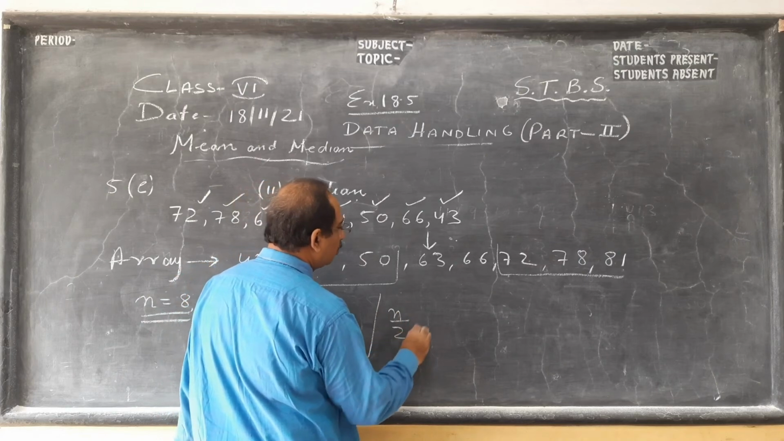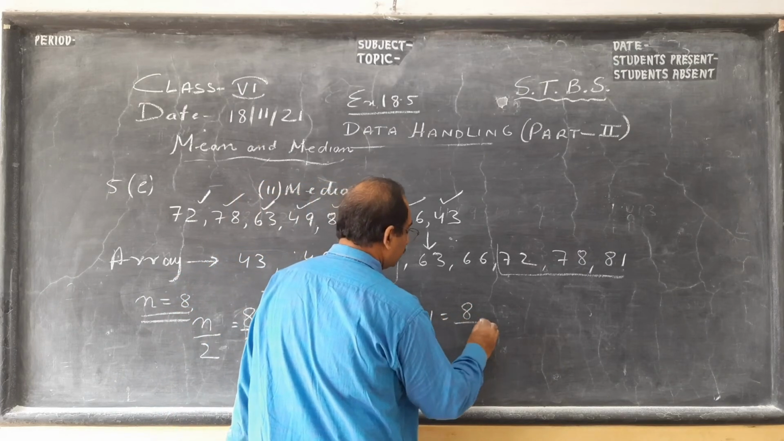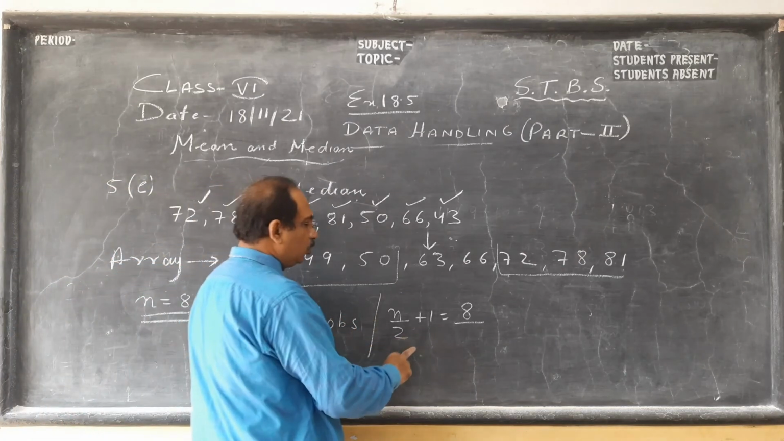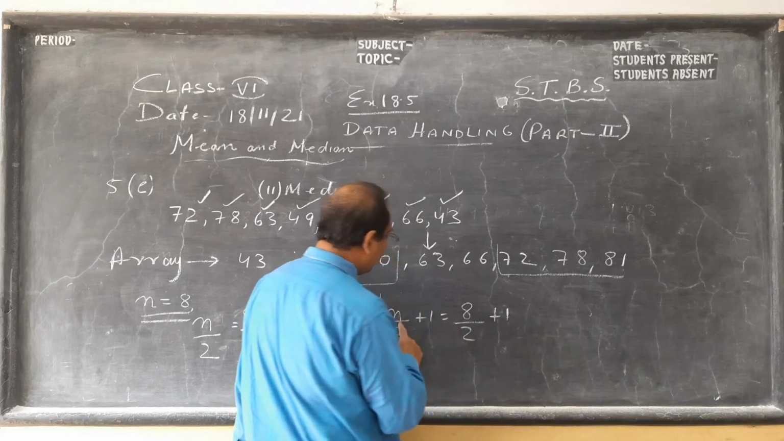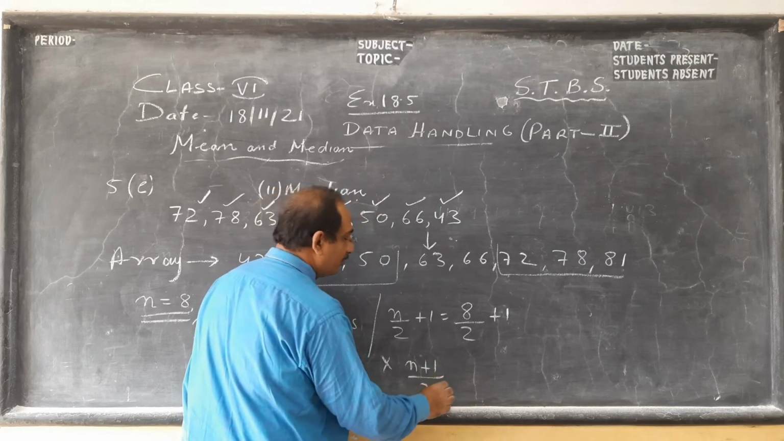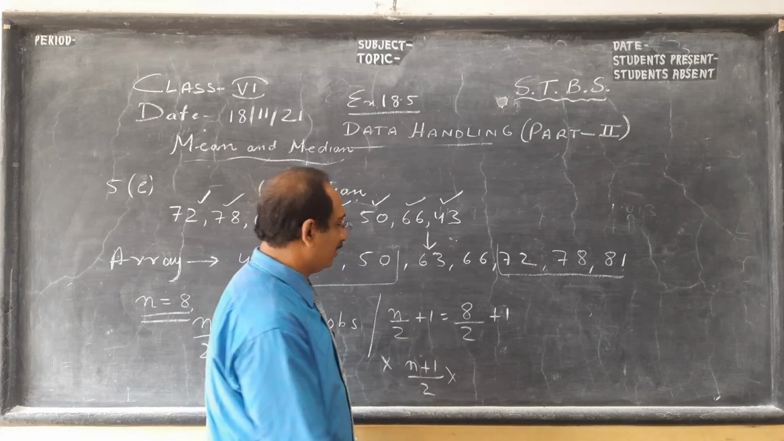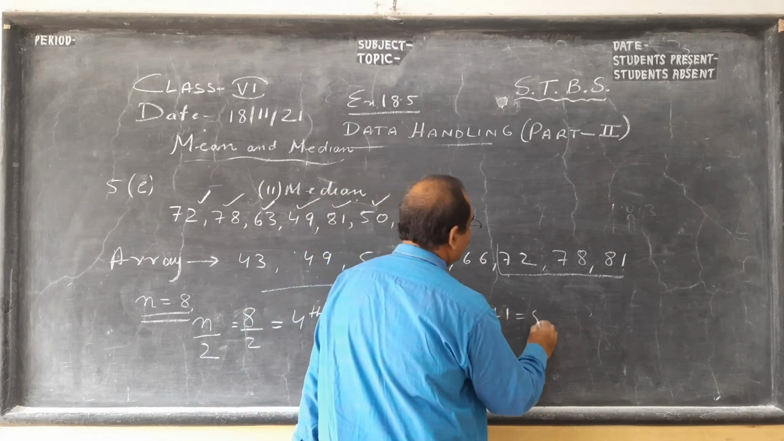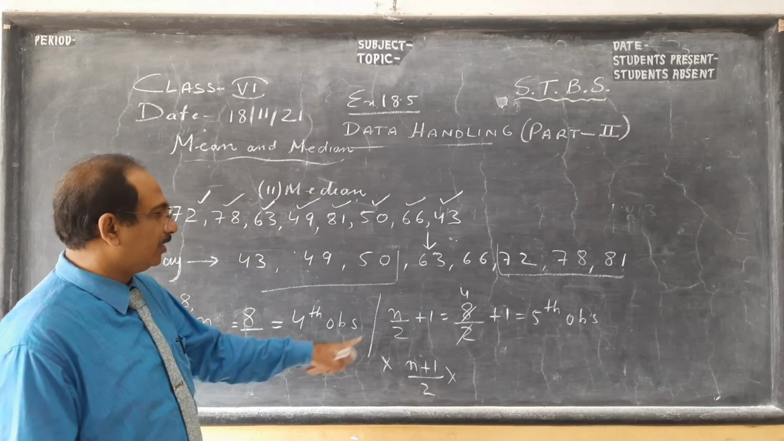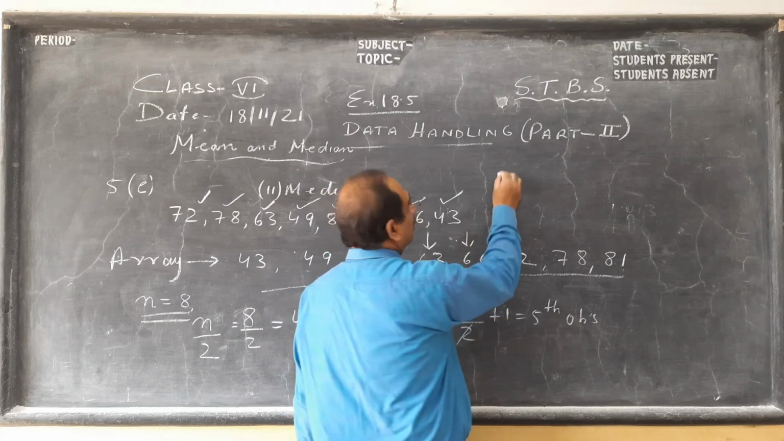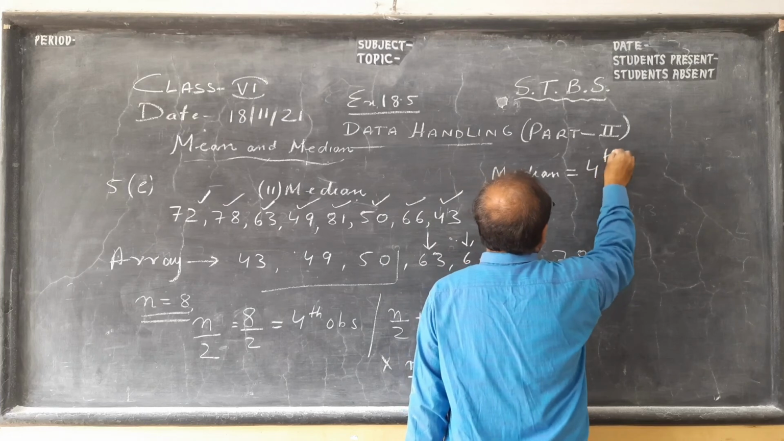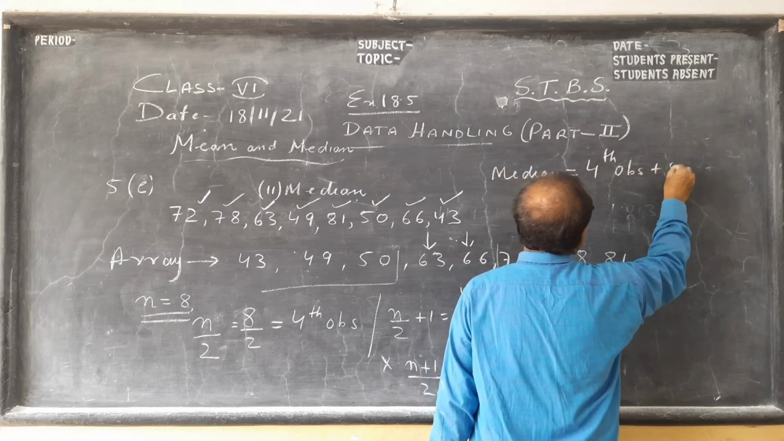Plus you get n by 2 plus 1, children. Remember, n is the number of observations. N by 2 plus 1. Remember, don't write n plus 1 by 2. This will give you 4.5. Don't write this. N by 2 plus 1 means the 4th term plus the 5th observation. So your median will be the mean of the 4th observation and 5th observation. So median is 4th observation plus 5th observation